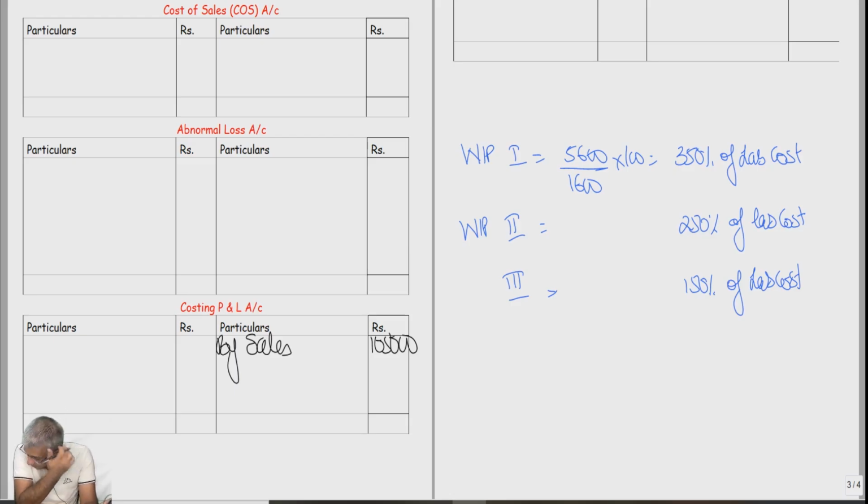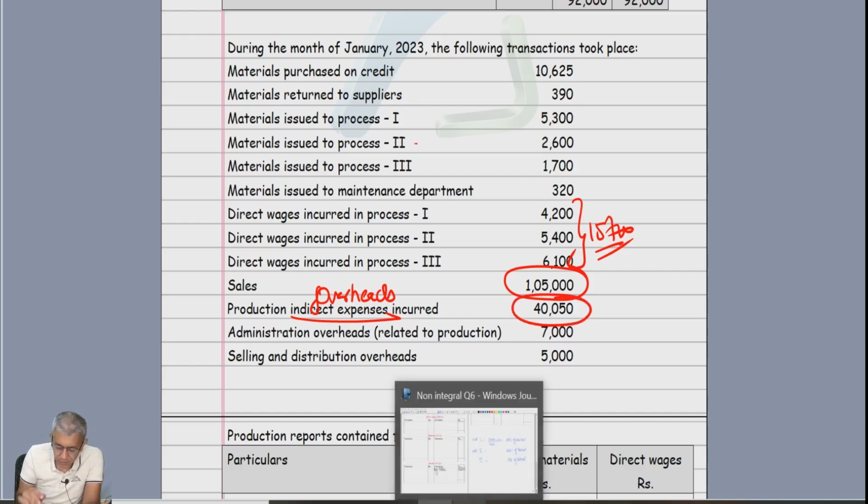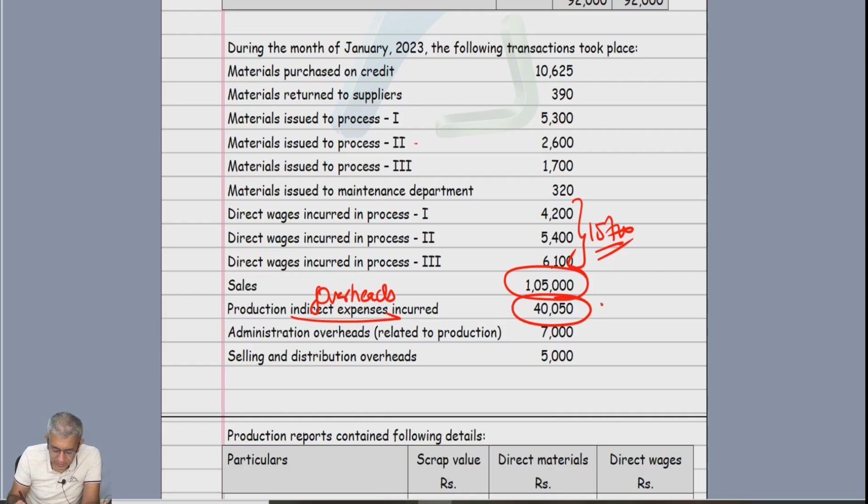Further, production overheads incurred. So these are factory overheads incurred. These are administration overheads by default incurred only. These are S&D overheads by default incurred only. So all of them will be FOH to GLA, admin to GLA, S&D to GLA. That's okay? Yes, sir. Pass those 3 entries, please.